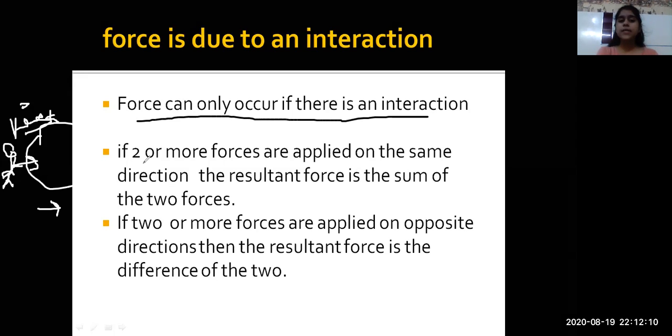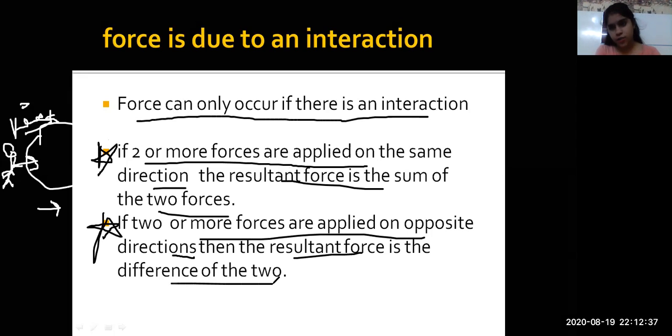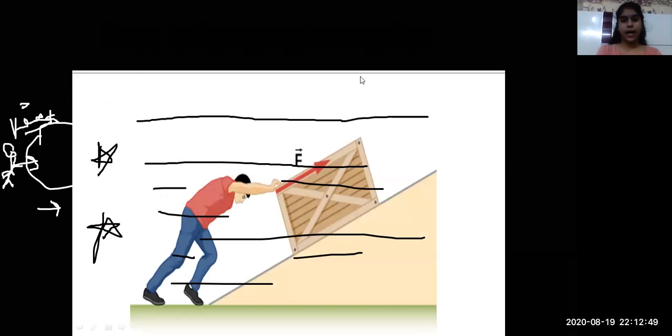If two or more forces are applied in the same direction, the resultant force is the sum of the two forces. Very important, everyone. This type of question will come in our exam for about 1 to 2 marks. And in the same way, if two or more forces are acting in opposite directions, then the resultant force is the difference of the two. Now, you're saying, what do you mean exactly by this? Let's understand this. Let me just clear the screen.